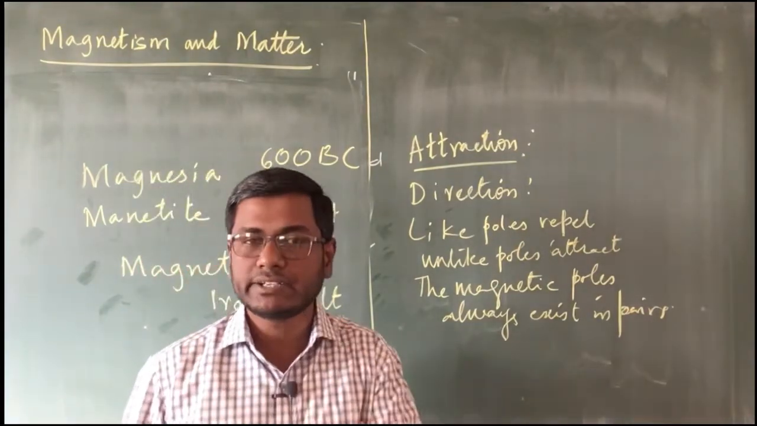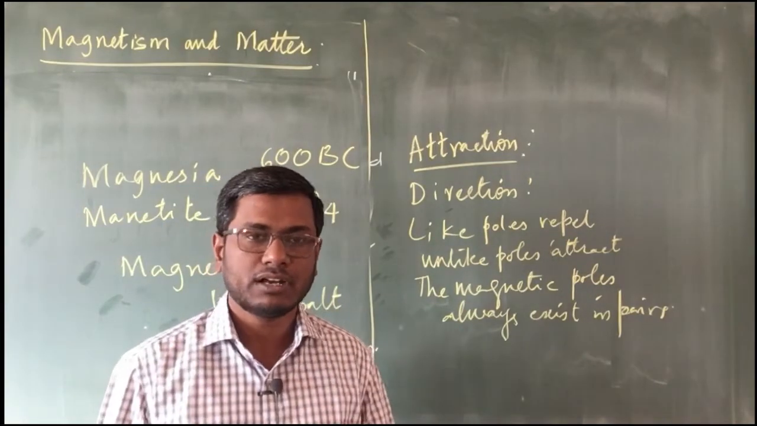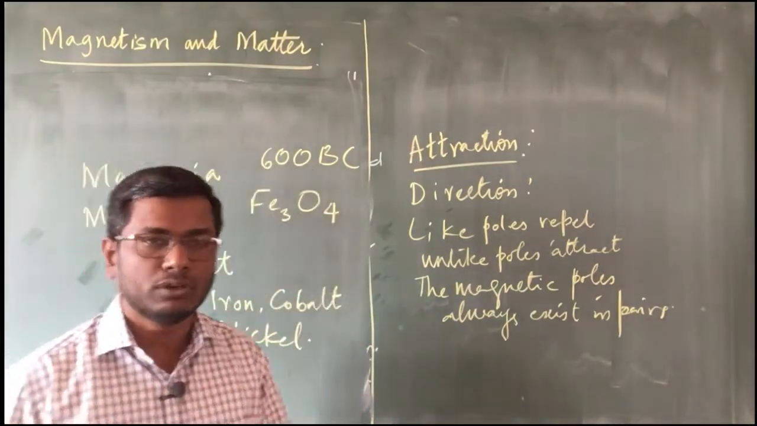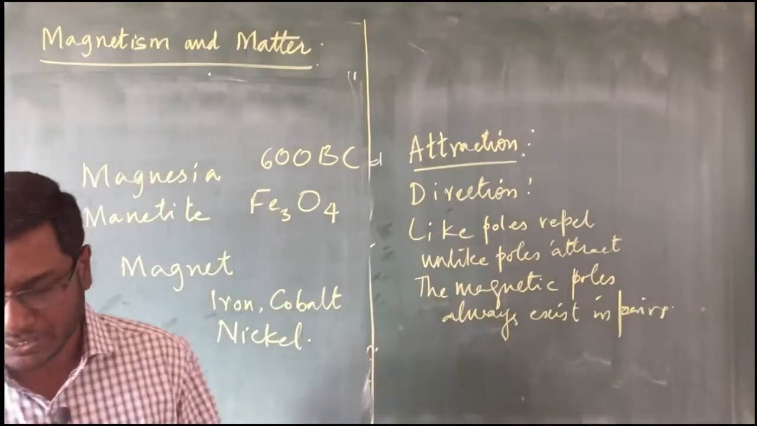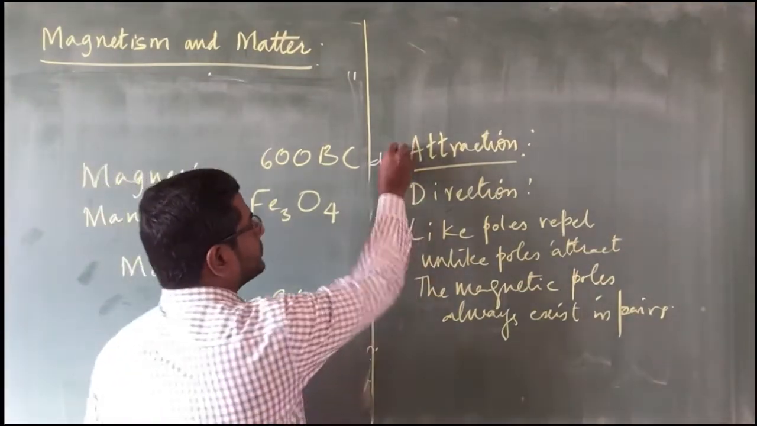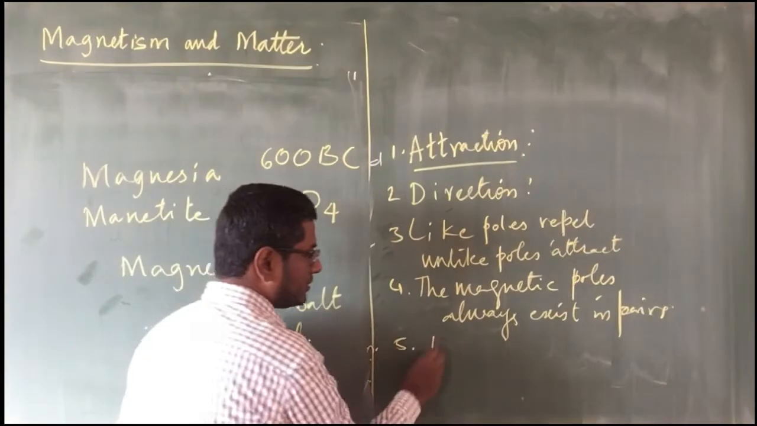We can find an electric monopole as a positive charge separated or a negative charge separated, but we never are going to find a magnetic pole which is a single unit. They always exist in the form of pairs. That is another property of the magnetic things. So this was the first one, second one, third one, fourth one, then there is the fifth one, that is magnetic induction.